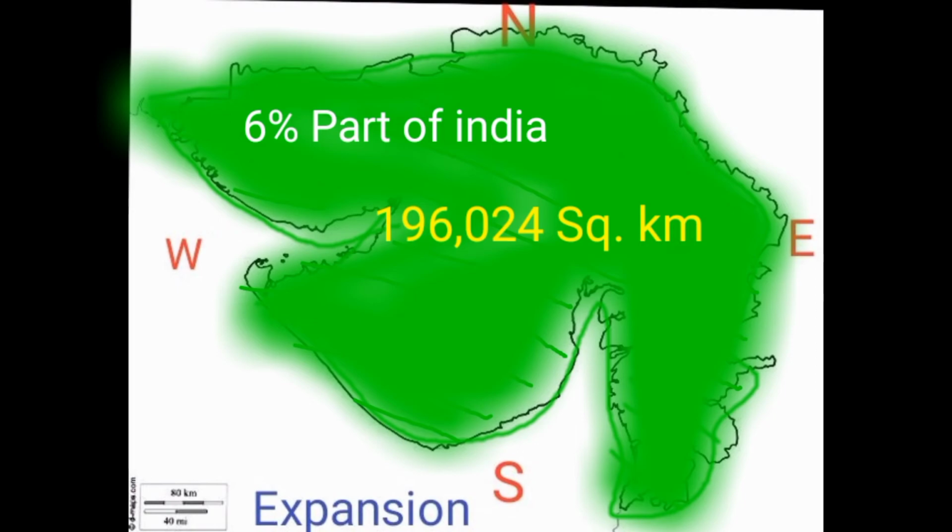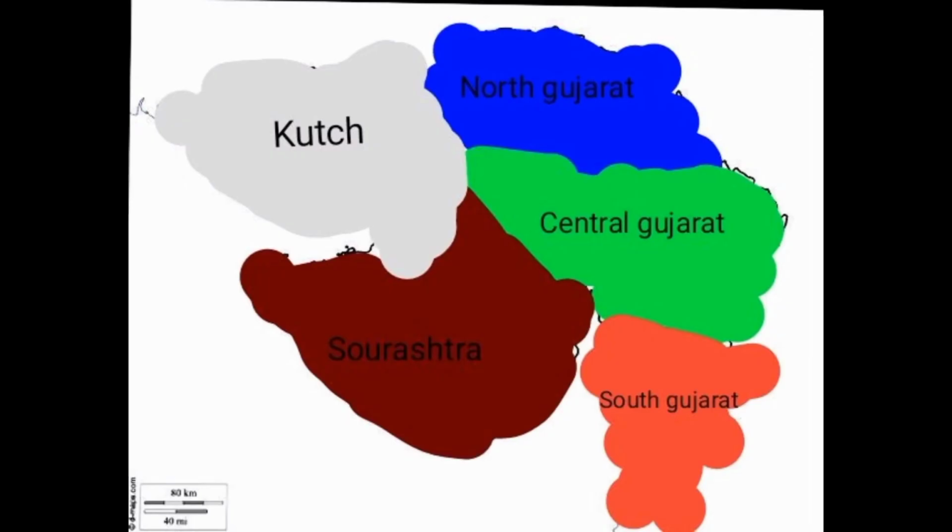Now we go to the next topic, land of Gujarat. Our land of Gujarat is divided into four parts. First is North Gujarat, the north part of Gujarat. Second is South Gujarat, the south part of Gujarat.